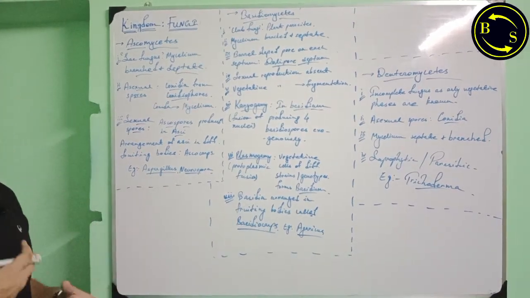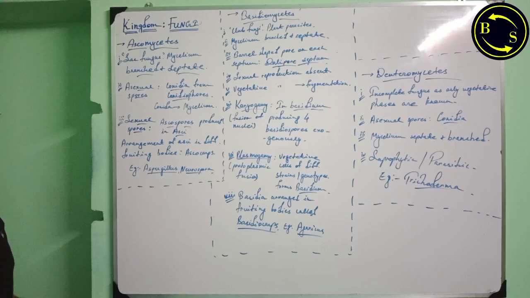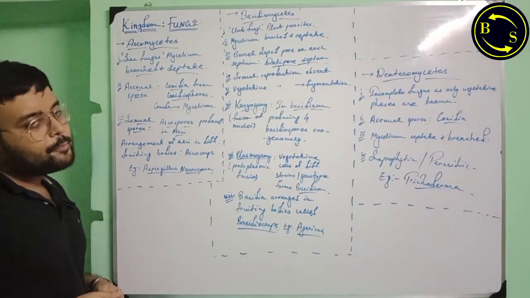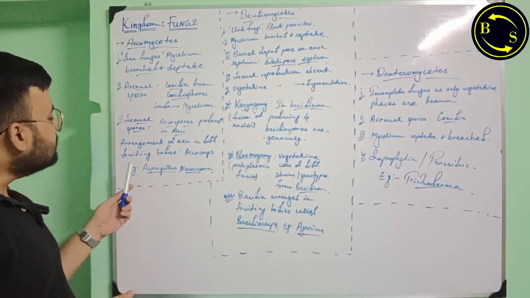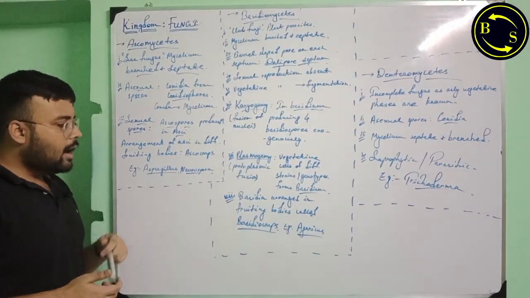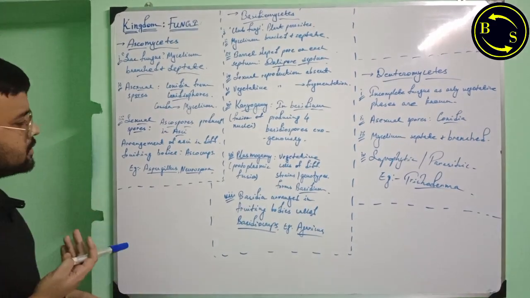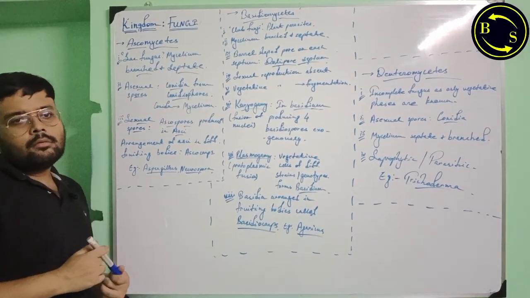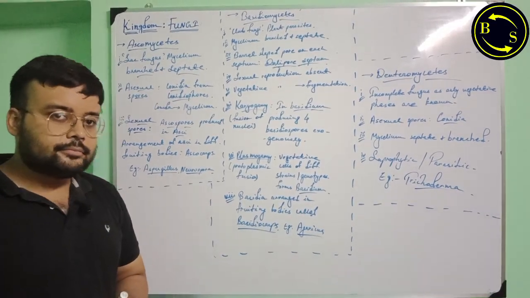Now, these asci, the group of cells giving rise to the sexual spores or ascospores, are arranged in different configurations in fruiting bodies, and these fruiting bodies are known as ascocarps. The examples of Ascomycetes are Aspergillus and Neurospora. These Aspergillus and Neurospora are also types of plant fungi.